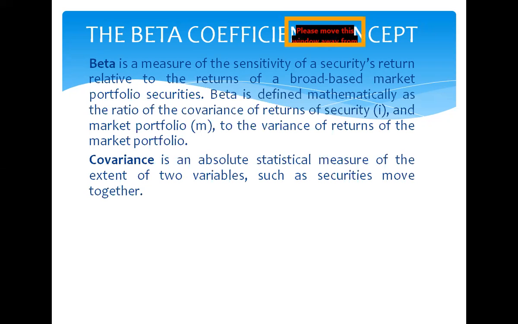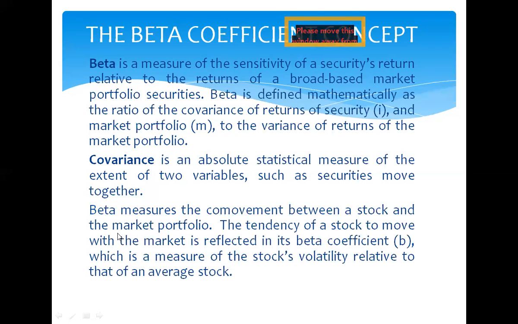Beta is defined mathematically as the ratio of the covariance of returns of security I and market portfolio M to the variance of returns of the market portfolio. Now, what is covariance? Covariance is an absolute statistical measure of the extent to which two variables, such as securities, move together.